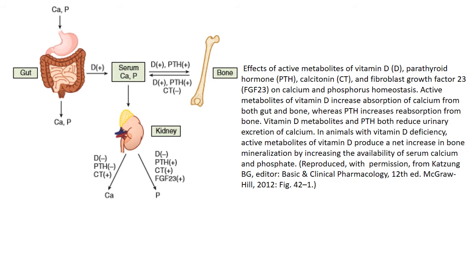Similarly, by acting on the bone, they also increase the bone resorption. Vitamin D increases the absorption of calcium from both gut and bone, whereas the parathyroid hormone increases the resorption from the bone. Vitamin D metabolites and parathyroid hormone both reduce urinary excretion of calcium. In this way, parathyroid hormone raises the level of calcium in our body.